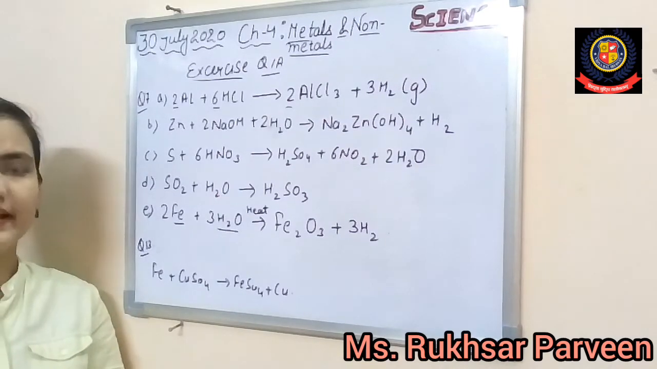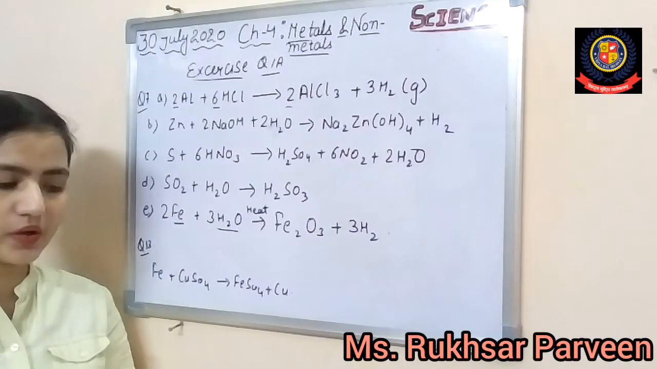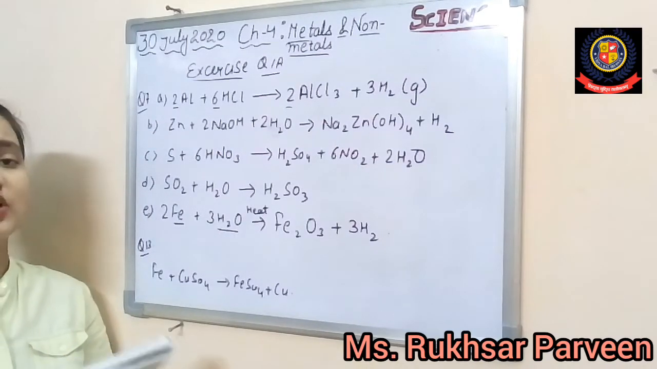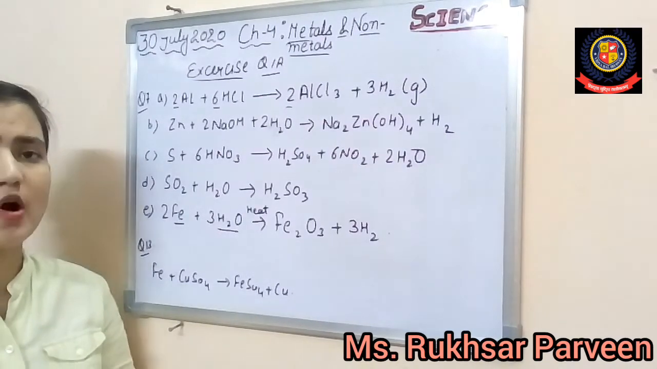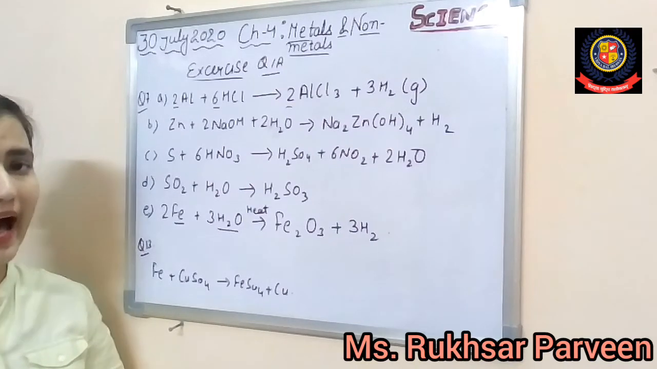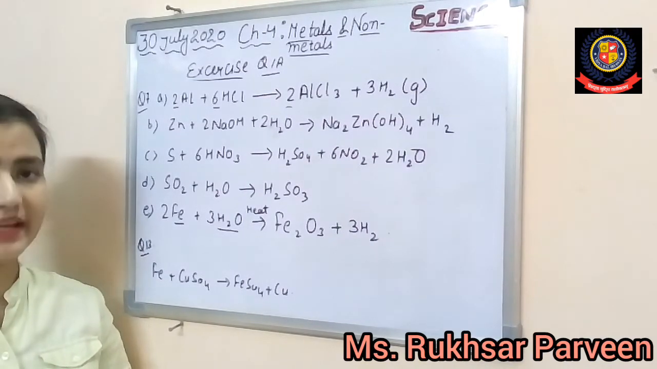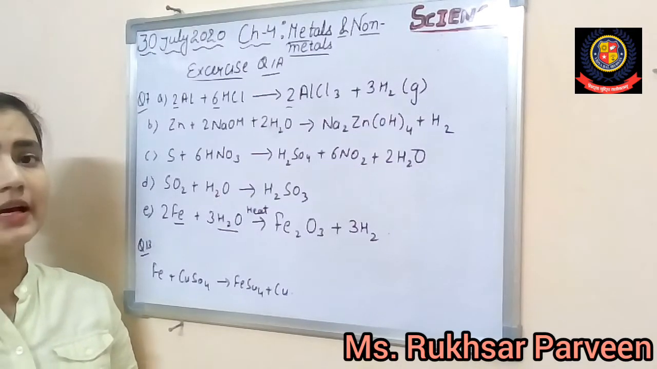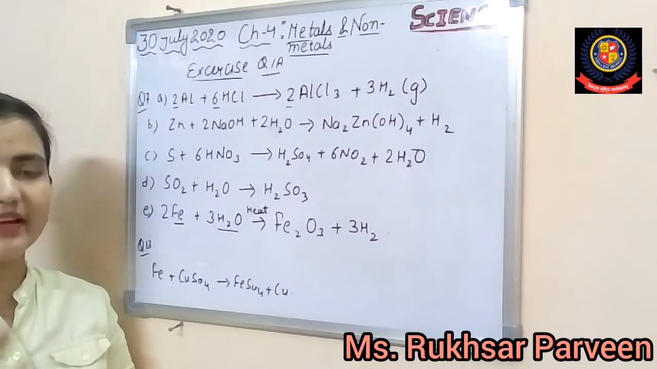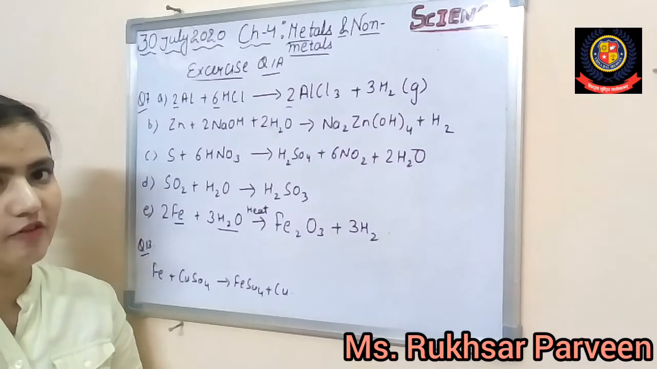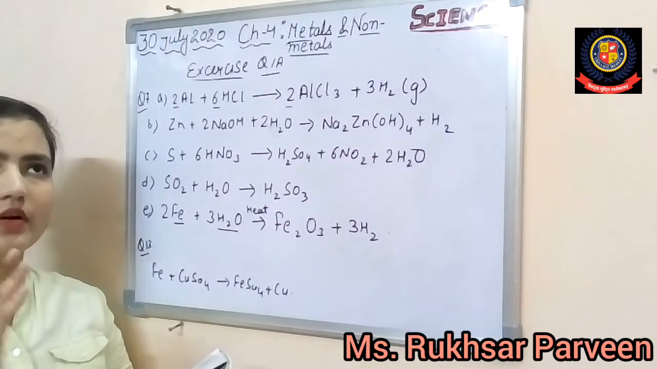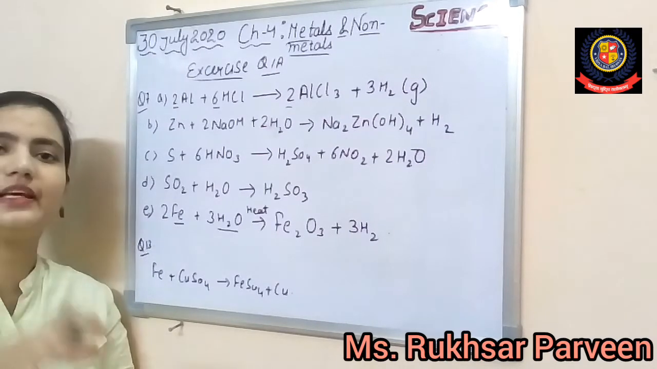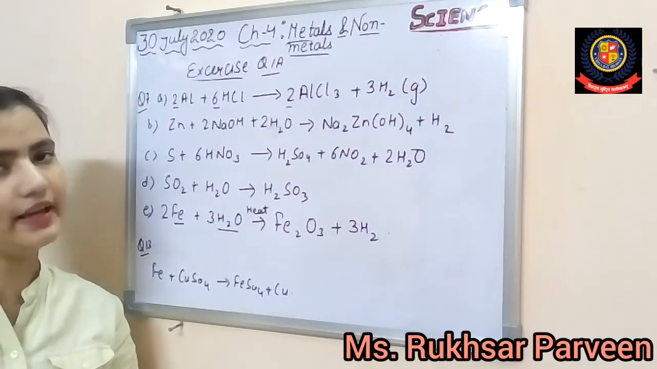Now question number 8. Why are sodium and potassium stored under kerosene oil? So remember one thing, potassium and sodium both are highly reactive metals, and as you all know, both can easily catch fire when they come in contact with the water. That's why they do not react with the kerosene oil, and that's why we keep them in the kerosene oil.